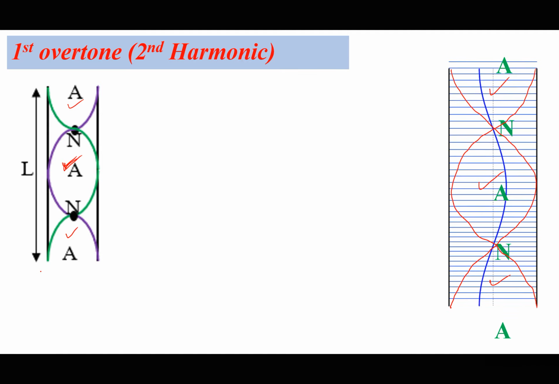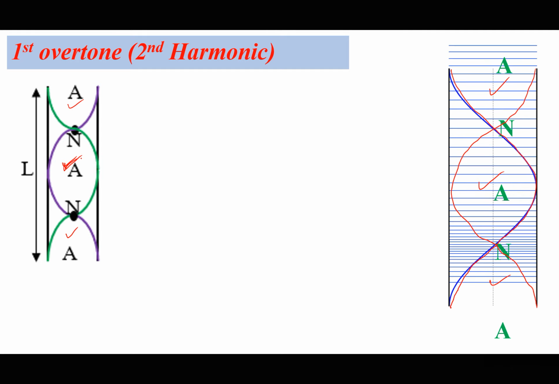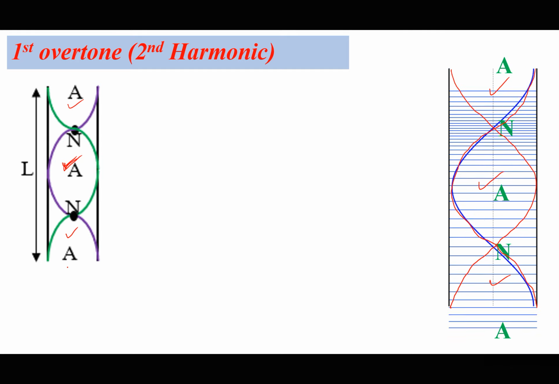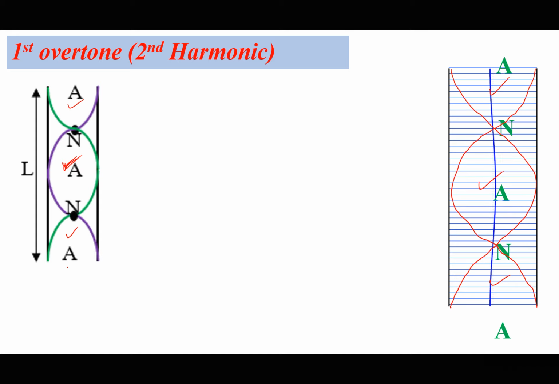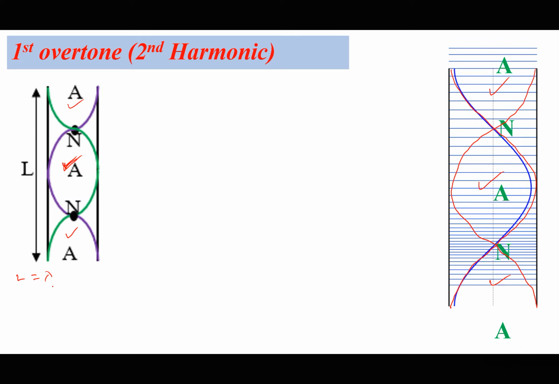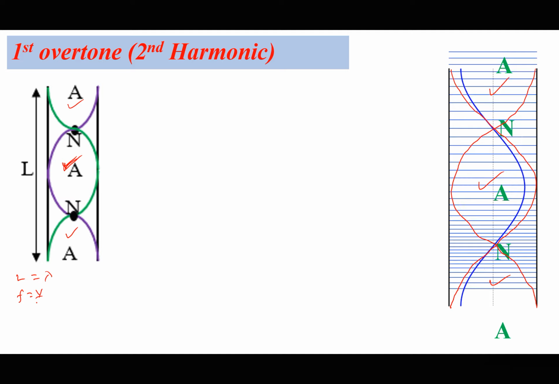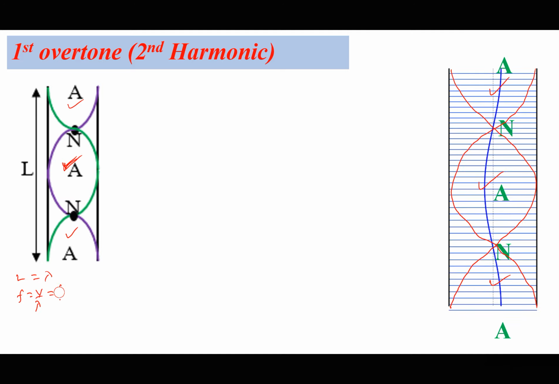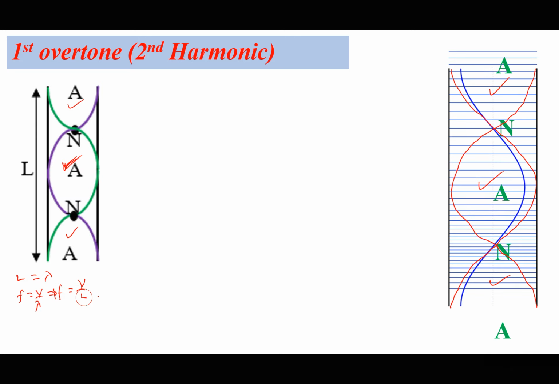Okay, so in this case, we have a half plus a quarter plus a quarter. I think those are 4 quarters, which gives us a full cycle. So it means the length L is giving us a full wavelength, or a full cycle. So using F equals V over wavelength, F is simply going to be equal to V over L.